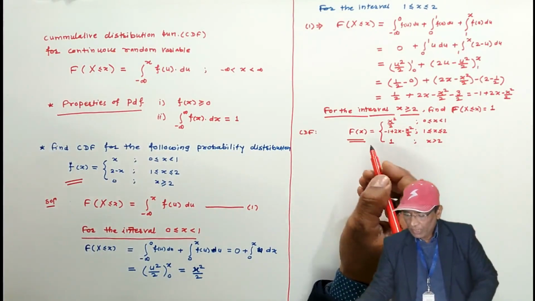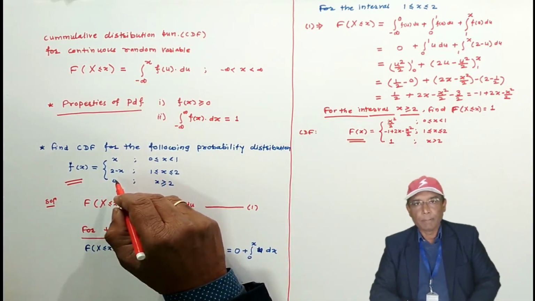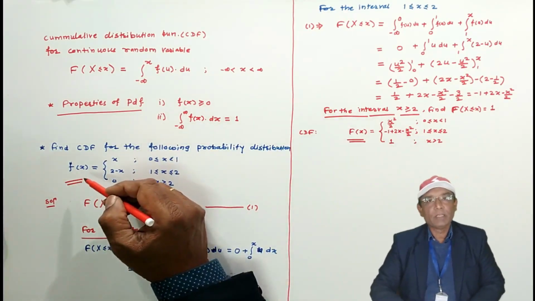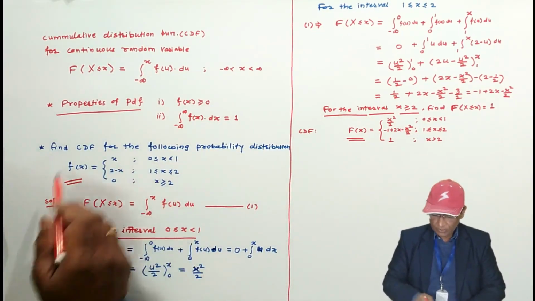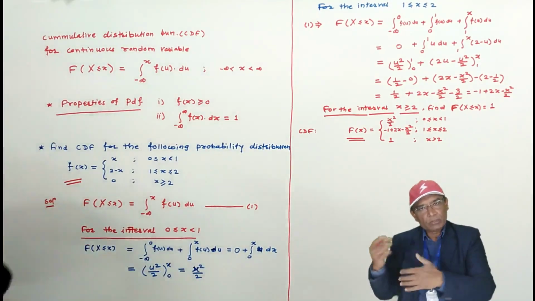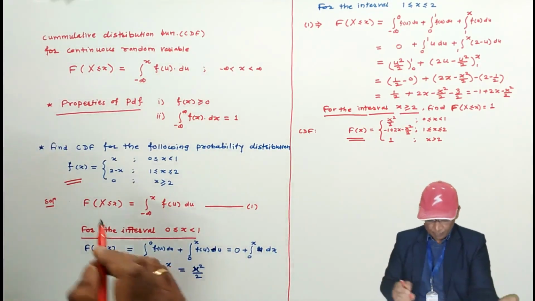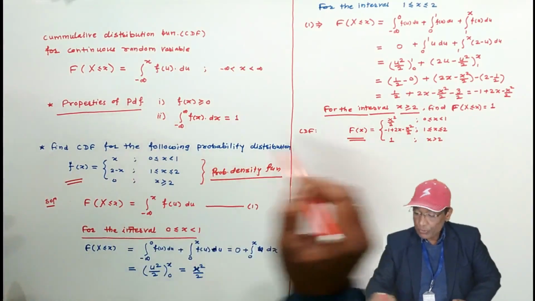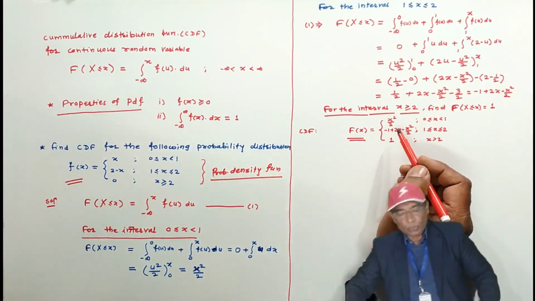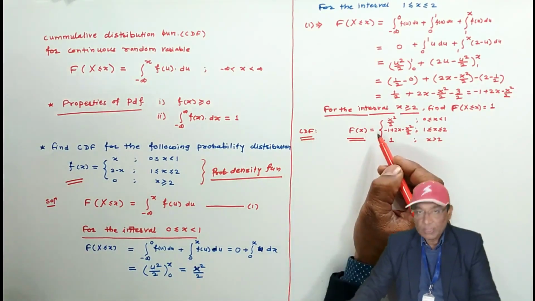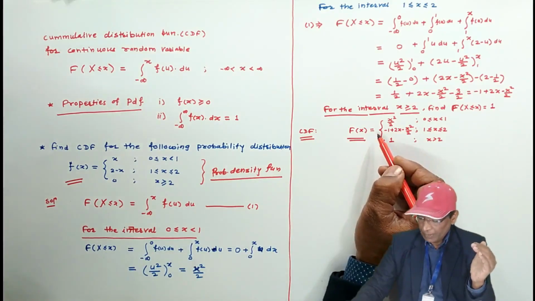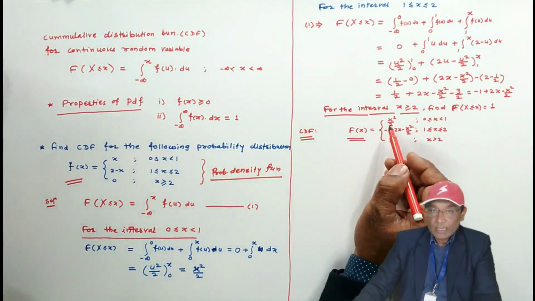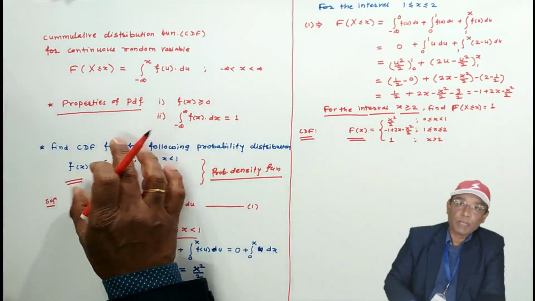Now, if you take the derivative of this, you will get the probability density function. The probability distribution of a continuous random variable is the probability density function. The PDF was given to you, and we found the cumulative distribution function. Shortcut: if the CDF is given for a continuous random variable and you want the PDF, just take the derivative with respect to x.